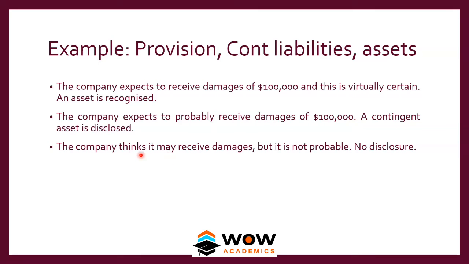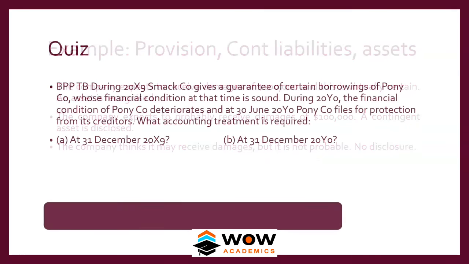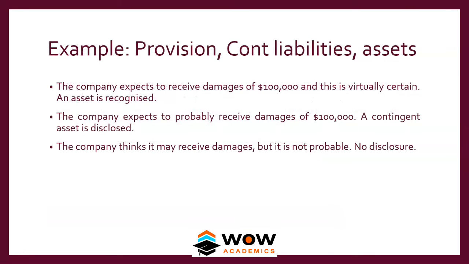The company thinks it may receive damages, but it is not probable. You don't need to show it at all. Okay, only when it is probable can you show it, at least as a contingent asset. If it's below that, you don't even need to show it. Okay, so hope you got clarity around provision, contingent liability, and contingent asset. Let's see about the question.